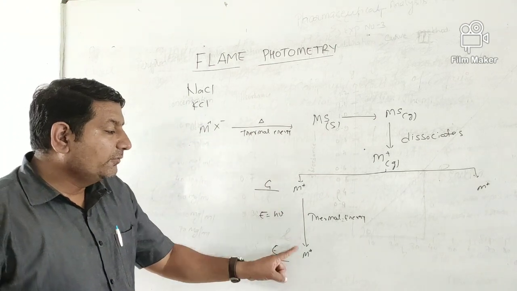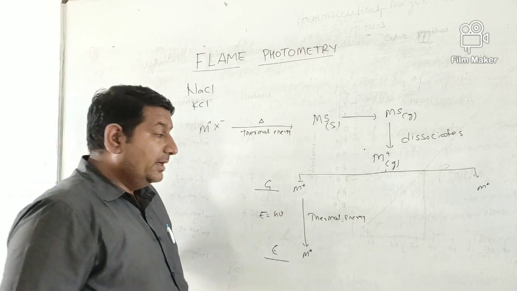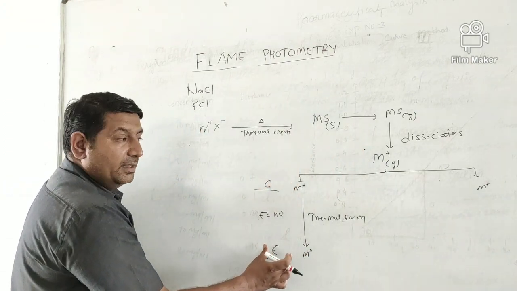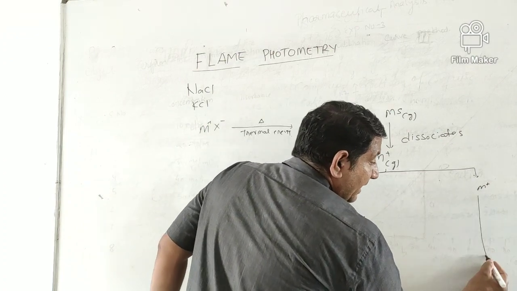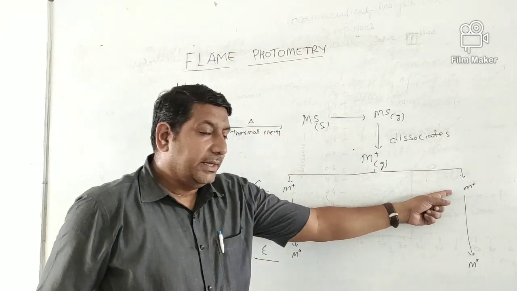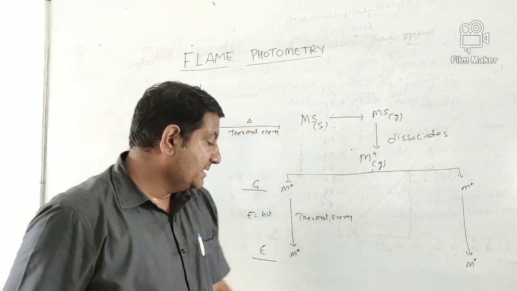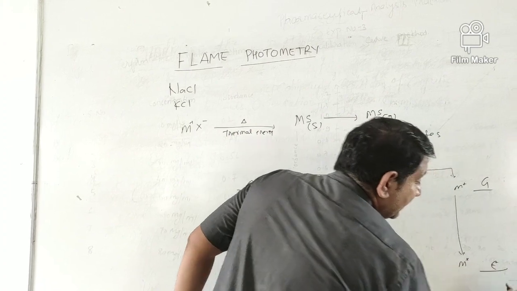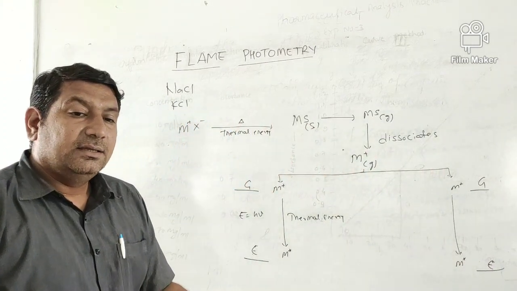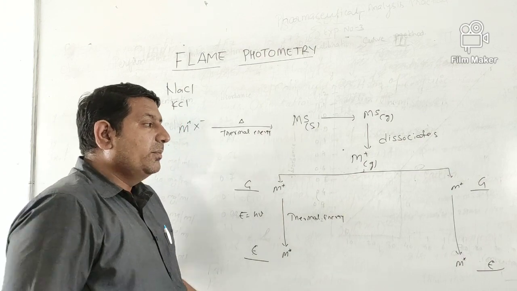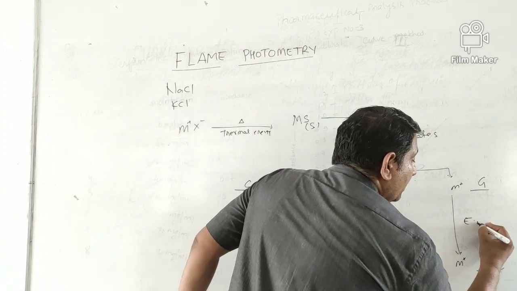So this is one of the two methods, and basically this happens in flame photometry. In another technique, we can excite this ion into the excited state from its ground state using electromagnetic radiation.